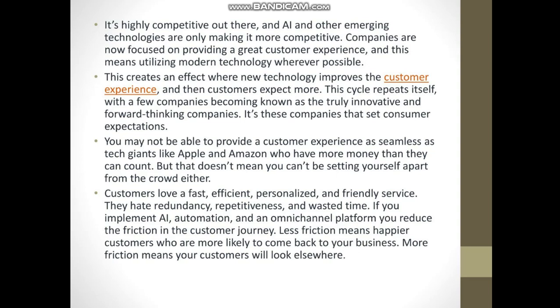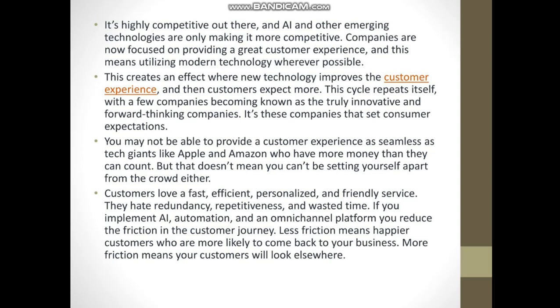consumers' expectations. You may not be able to provide a customer experience as seamlessly as the tech giants like Apple and Amazon, who have more money than they can count. But that doesn't mean you can't set yourself apart from the crowd either. Customers love a fast, efficient, personalized, and friendly service. They hate redundancy, repetitiveness, and wasting of their time.